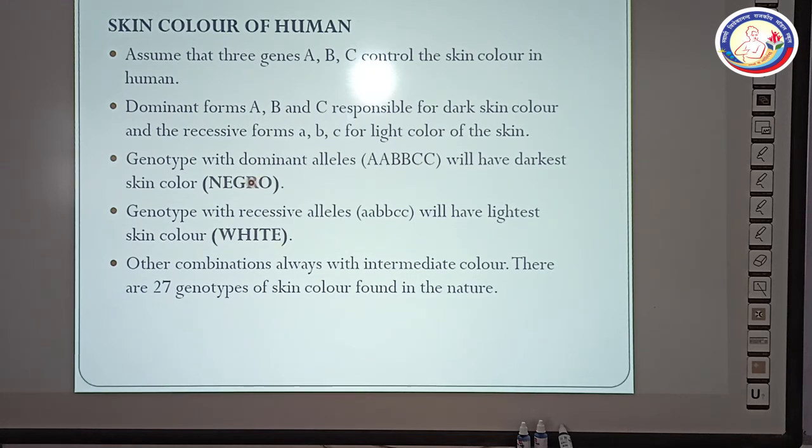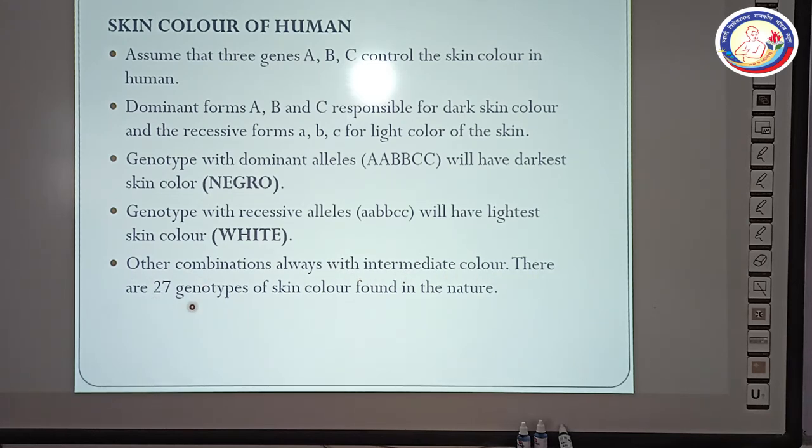Generally, these are the South African human beings, and the genotype with recessive alleles, small a, small a, small b, small b, small c, small c, will have the lightest skin color, and this is known as white or albino. Other combinations always give intermediate color.